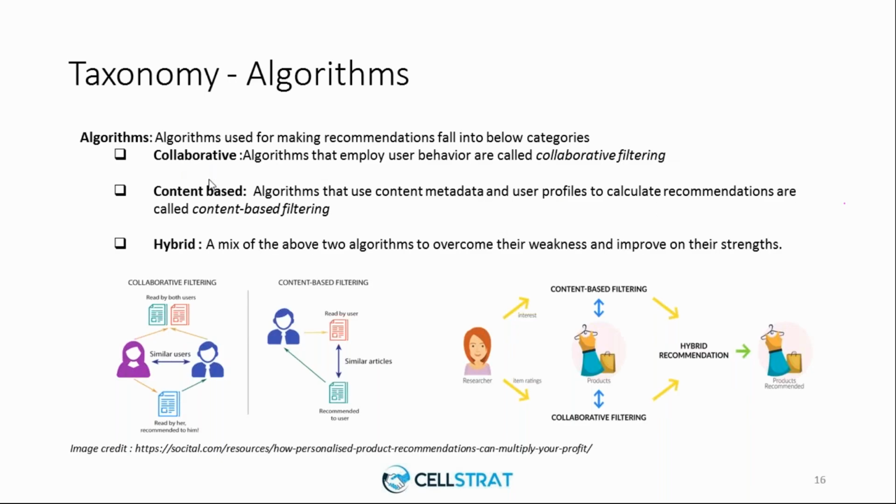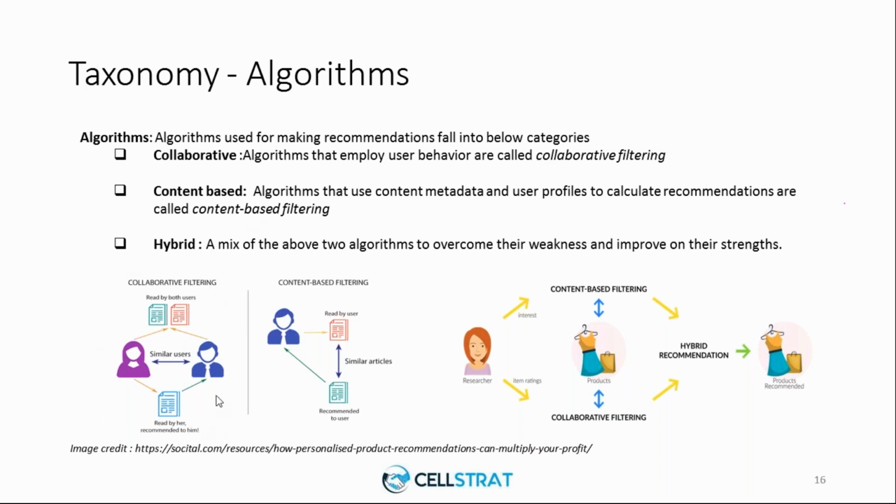First thing is collaborative algorithms. A collaborative algorithm understands the user behavior based on your browsing history, your past purchases, your previous interactions, what you viewed, what you liked, and what you disliked. It takes all those user behaviors into consideration and comes up with a kind of matrix to say what you like and what you don't like, and gives you a recommendation. This is called collaborative filtering, nothing but a collaboration between user and the system.